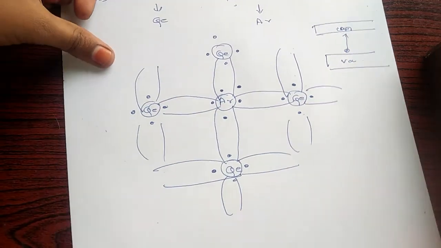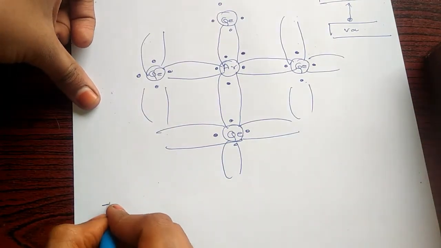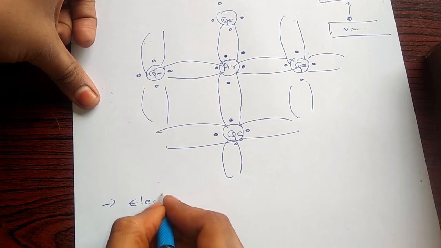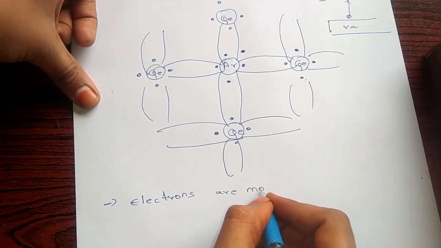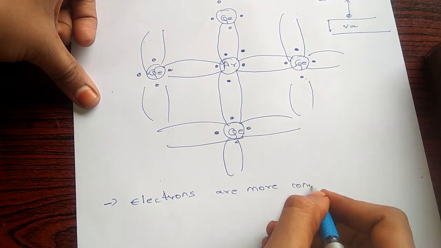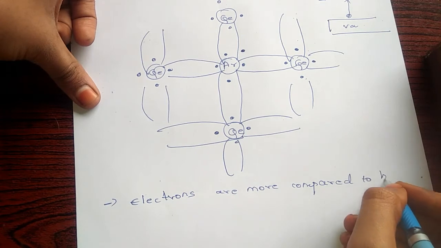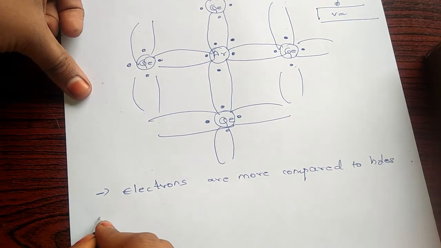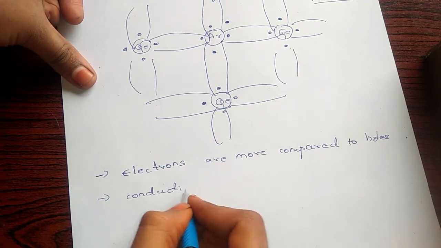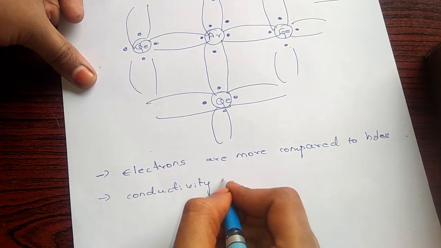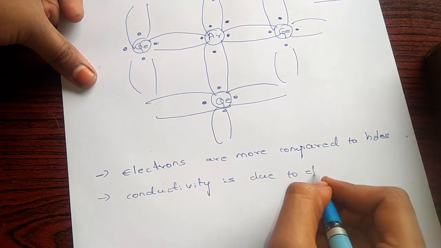Then see what to remember in this formation. Here electrons are more compared to holes, and conductivity is due to, of course, electrons.